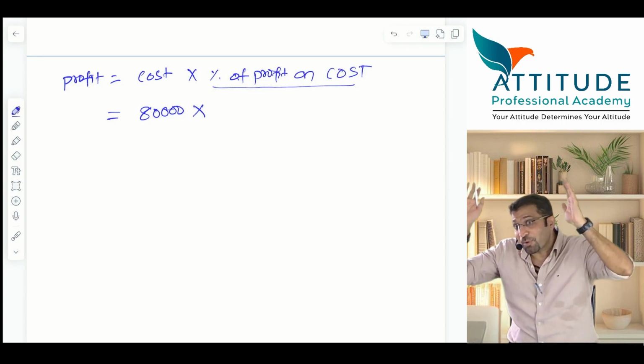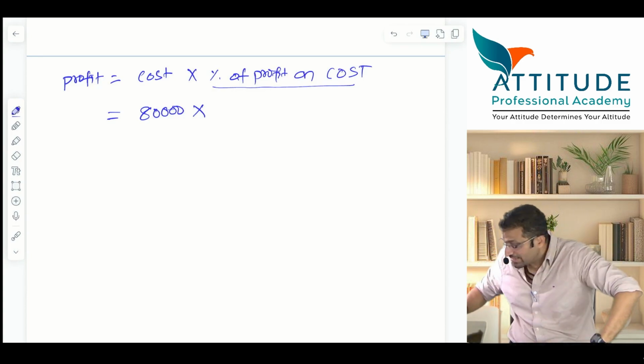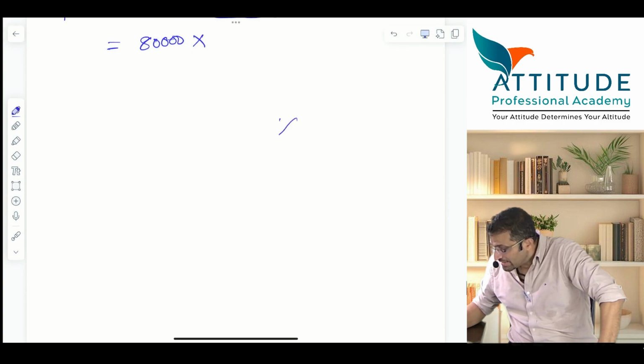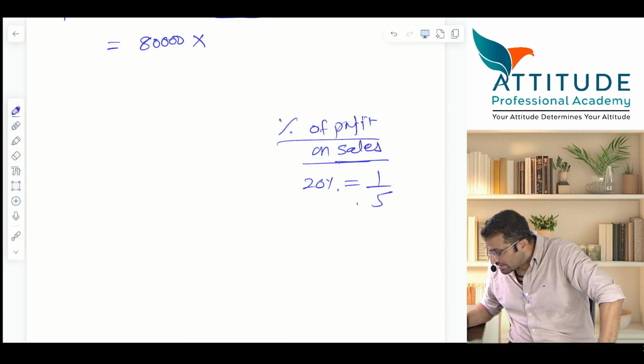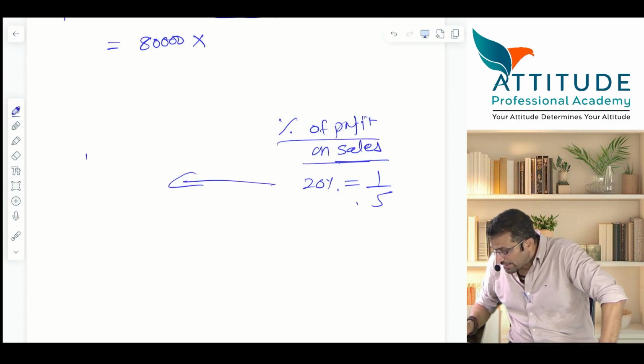But percentage of profit on sales is given. So percentage of profit on sales is 20%, which is equal to 1/5. 1/5 on sales is 1/4 on cost.